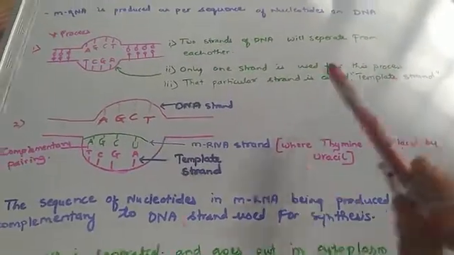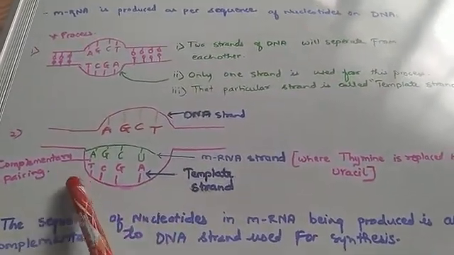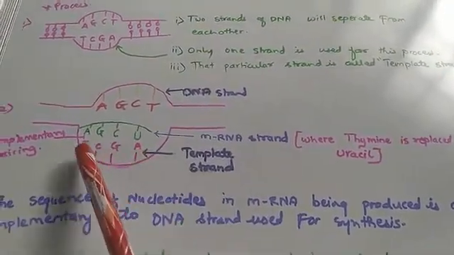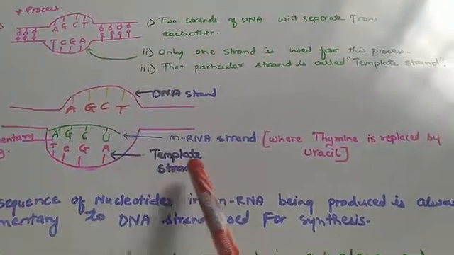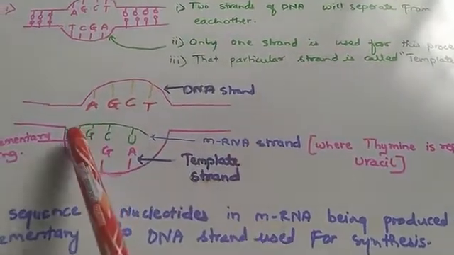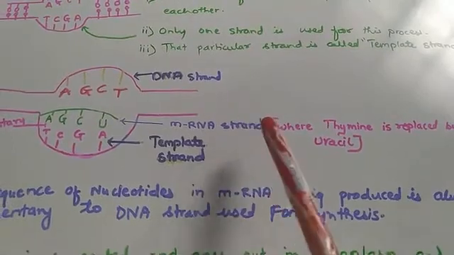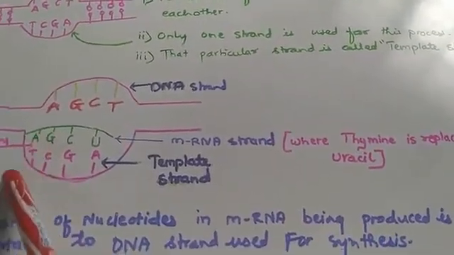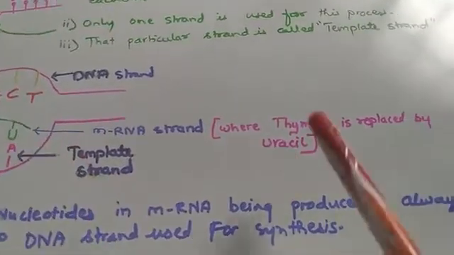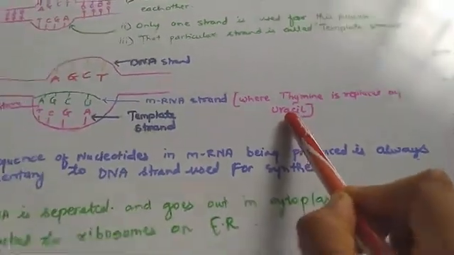Now, in this second structure, you all can see the template strand has various nucleotides present on it, and on top of this template strand the mRNA strand is formed, where the thymine is replaced by what? Uracil. The thymine is replaced by uracil.